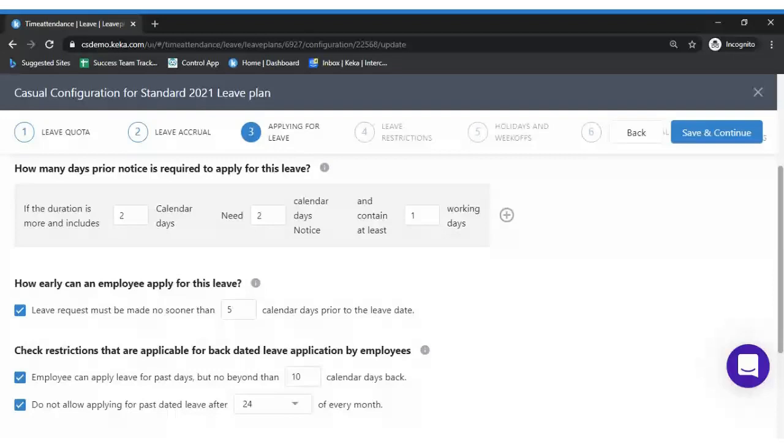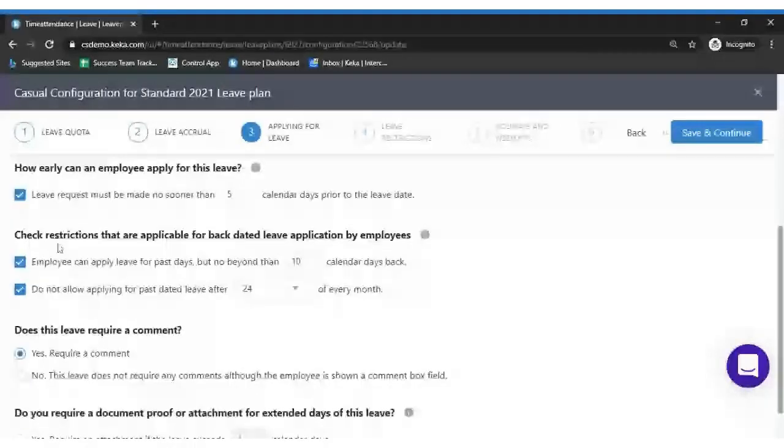So the next option, which is how early can employee apply for this leave, like how many days before an employee can apply for this leave. If it is a planned leave, the leave request must be made no sooner than 5 calendar days prior to the leave date. So at least 5 calendar days prior notice is required for applying for this leave, if it is a planned leave.